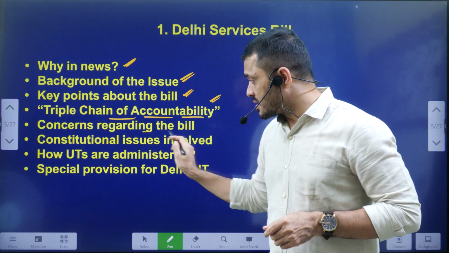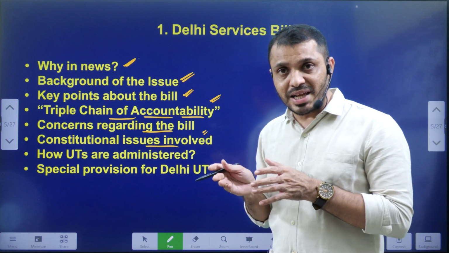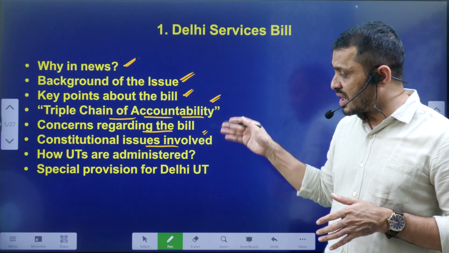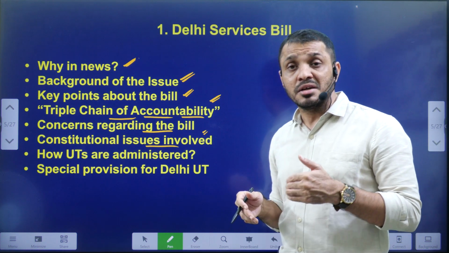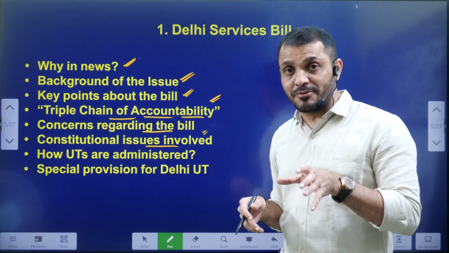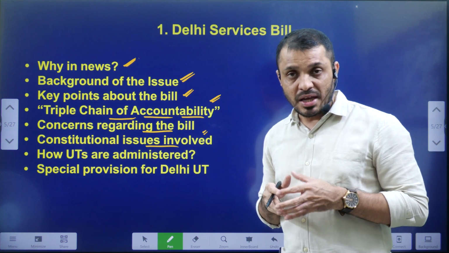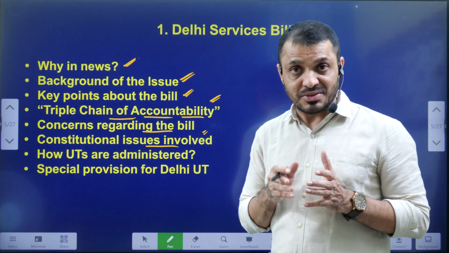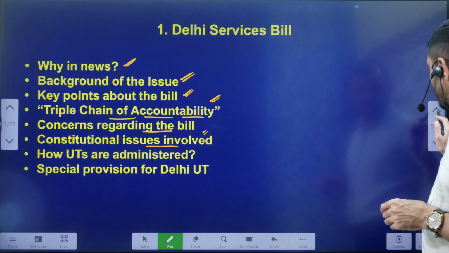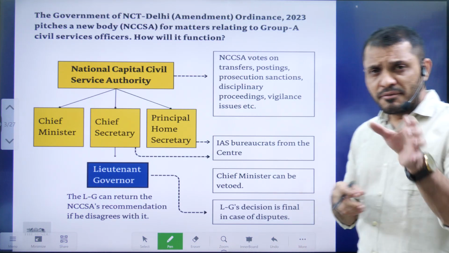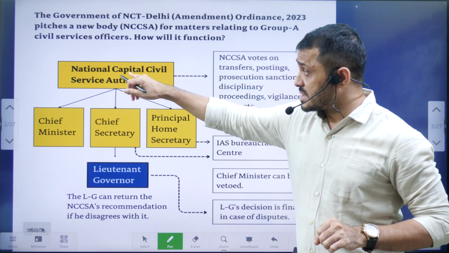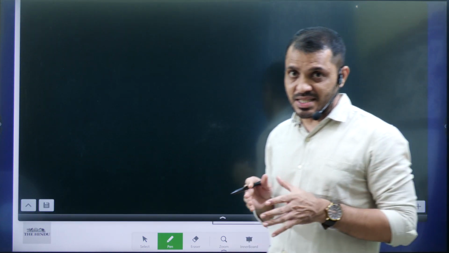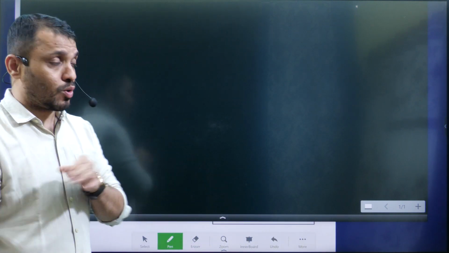I'll explain. Then we will discuss the constitutional violations involved in this bill, according to some experts, and what the Union Government's view on this bill is. Apart from that, we'll also see the differences between a state and a UT in terms of administration. In this bill, we mainly revolve around one authority, the National Capital Civil Service Authority. This is the one we will discuss very frequently. So first, let me give some basic overview of this bill.